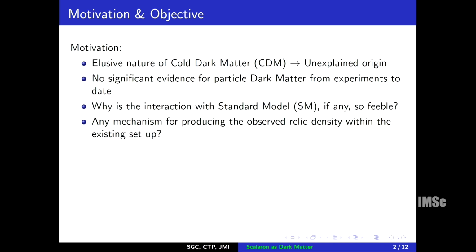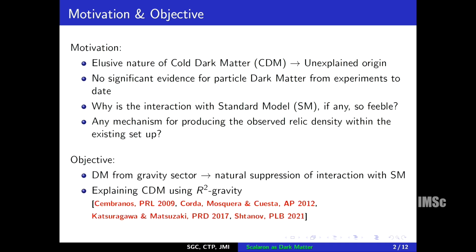Now, we know that all particles interact with each other through gravity. So, if dark matter comes from the gravitational sector, then there will be a natural suppression of interaction with the standard model particles, and this will naturally lead to the non-observation of these signals in the direct and indirect experiments. So, in this work we have considered R square gravity, and we want to see if this R square gravity can account for the origin of dark matter.